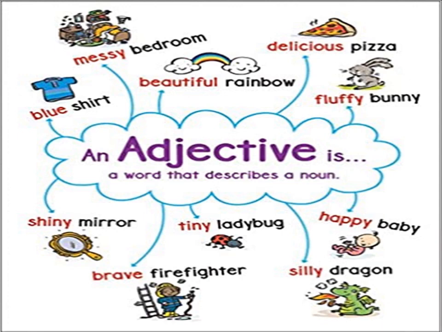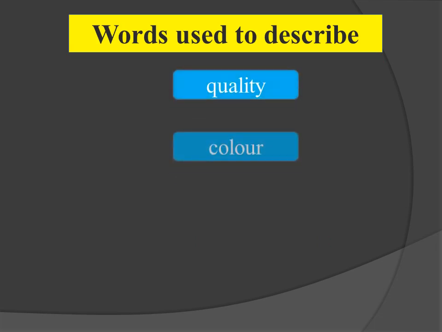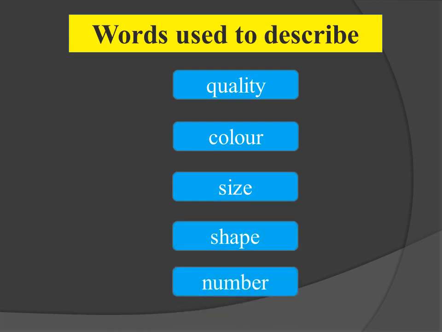In this, blue, messy, beautiful, delicious, fluffy, happy, silly, tiny, brave, and shiny are all adjectives which are used to describe a noun. Words used to describe a quality, color, size, shape, and number are called adjectives.